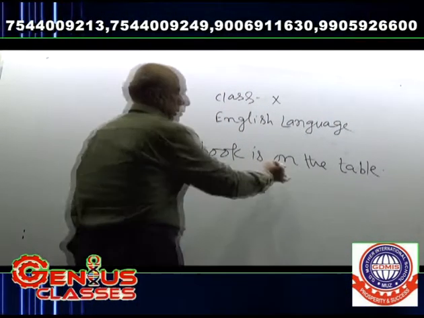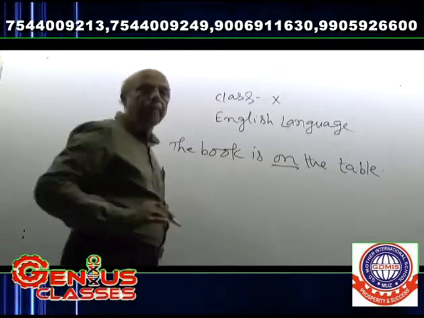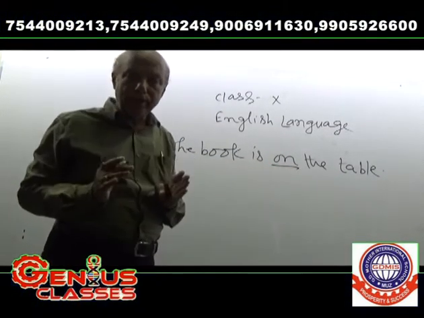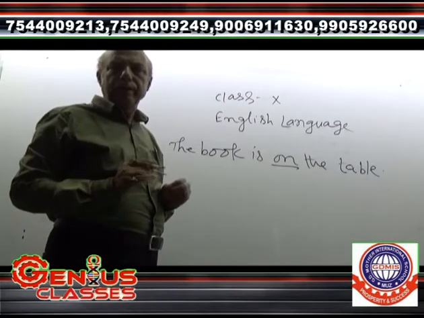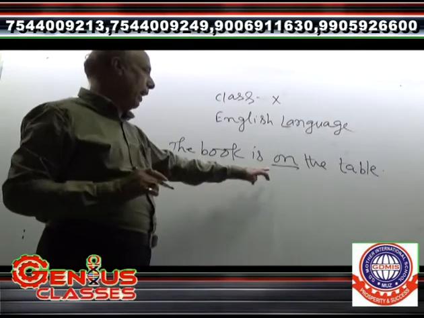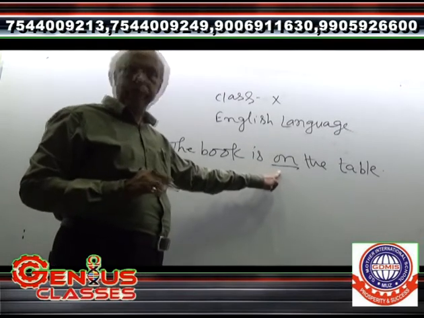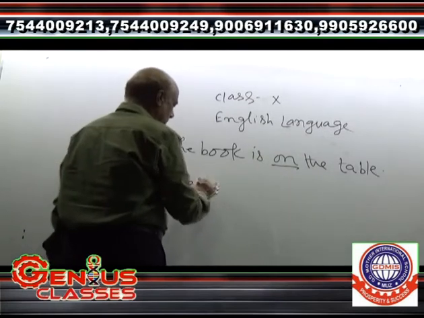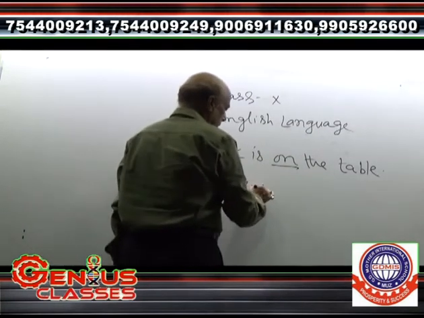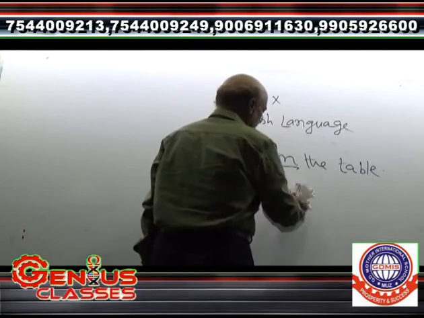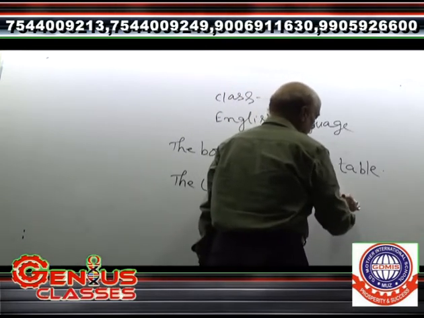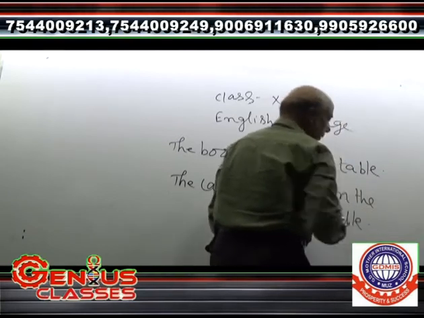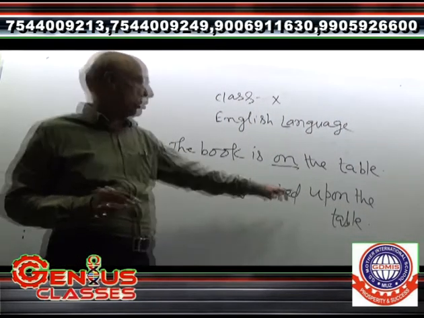Here we find on, the preposition on, has been used, and it showed stagnation, stagnancy and stability. When we write, jump upon the table, it shows motion.